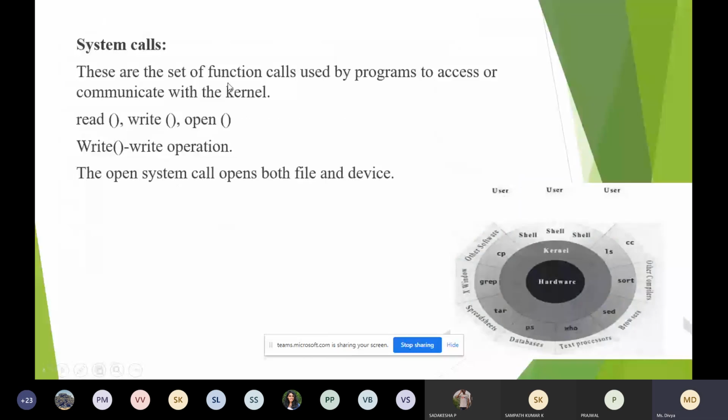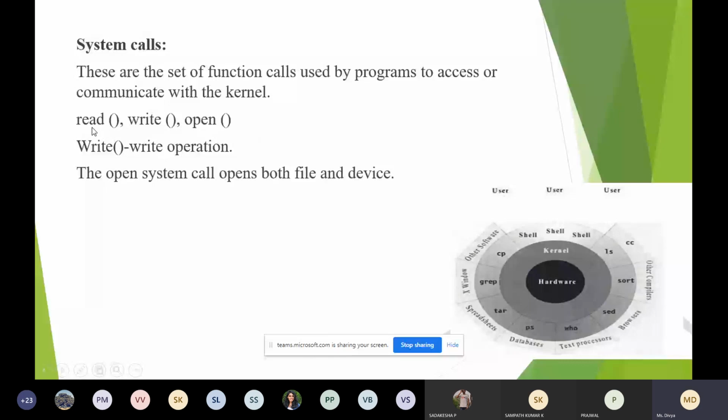It is a set of functions used by the program to communicate with the kernel. You have heard about system calls like read, write, open, close.